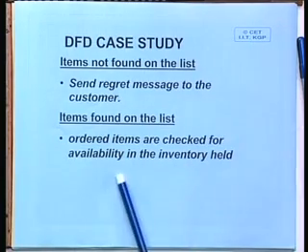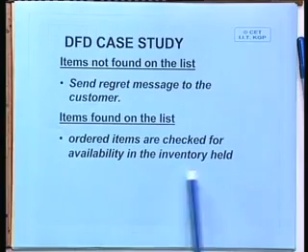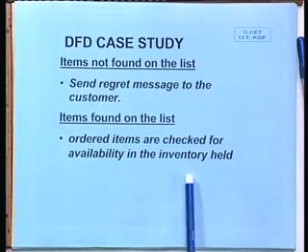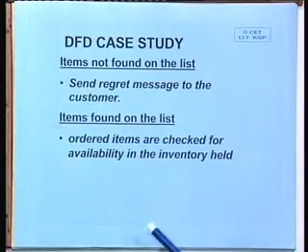You can check it against the inventory that is held. Inventory actually means stock, like a godown, where you stock your items. It need not be a godown per se, because it is a buying and selling company. What it is buying and selling depends.